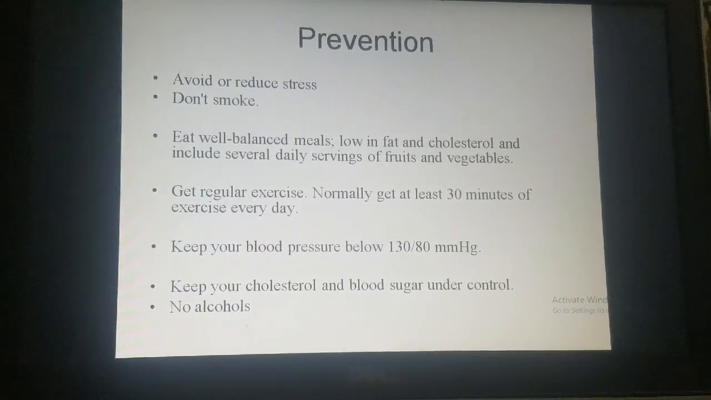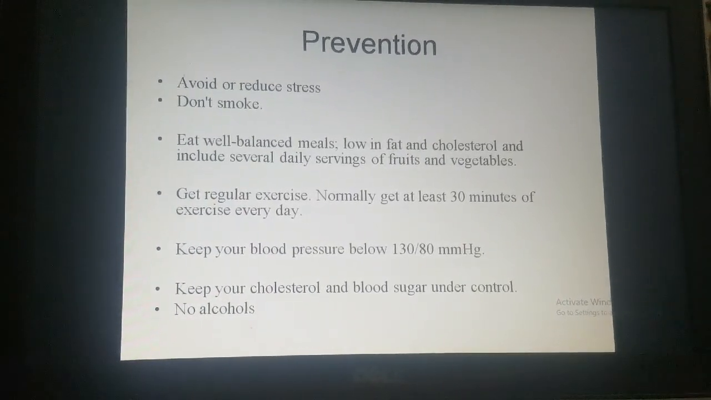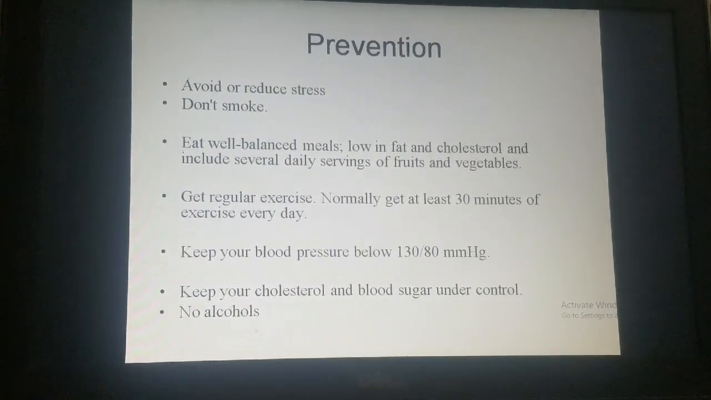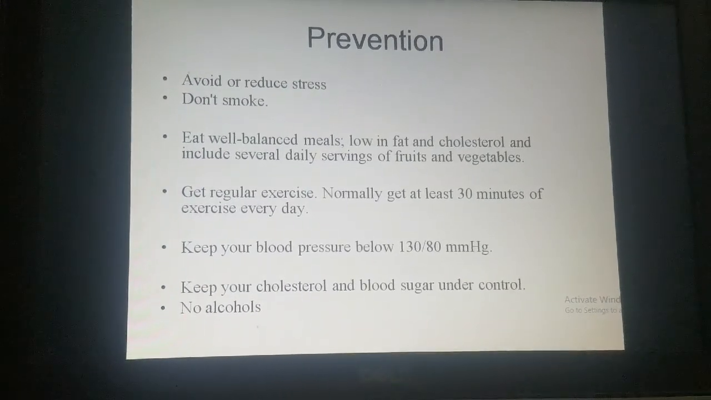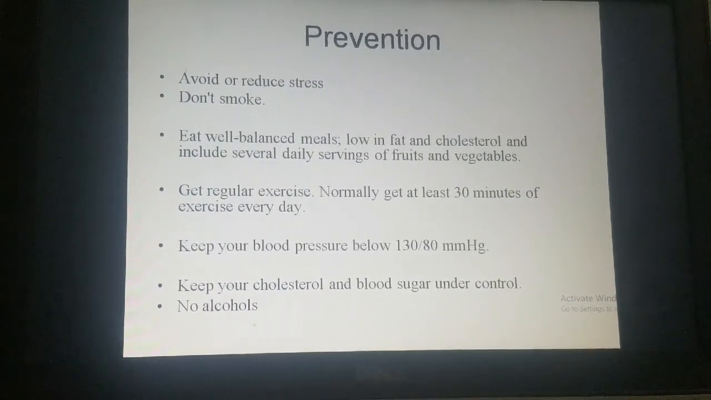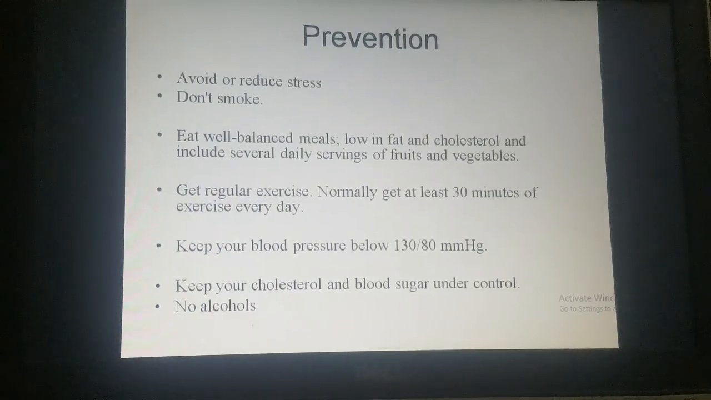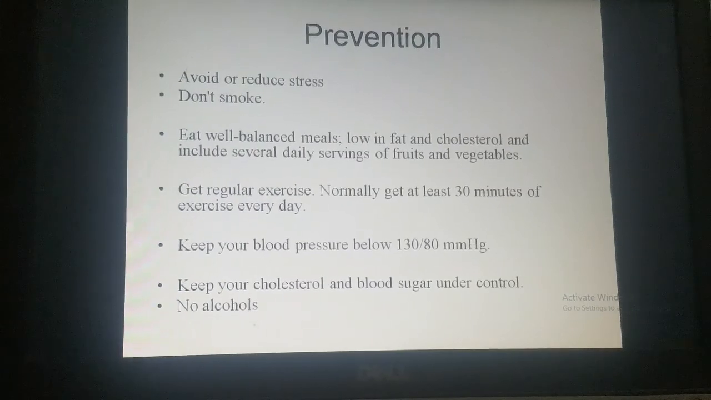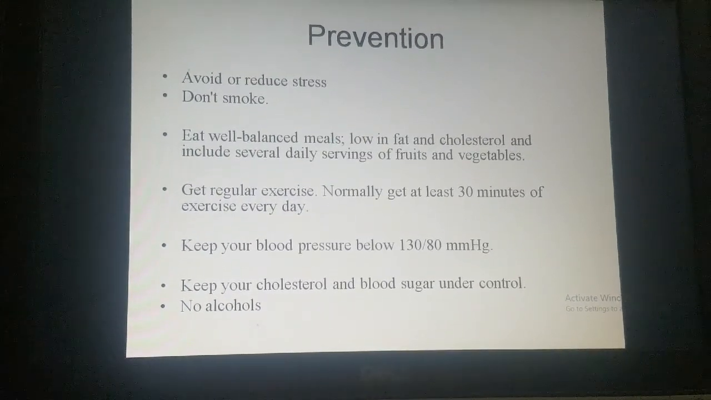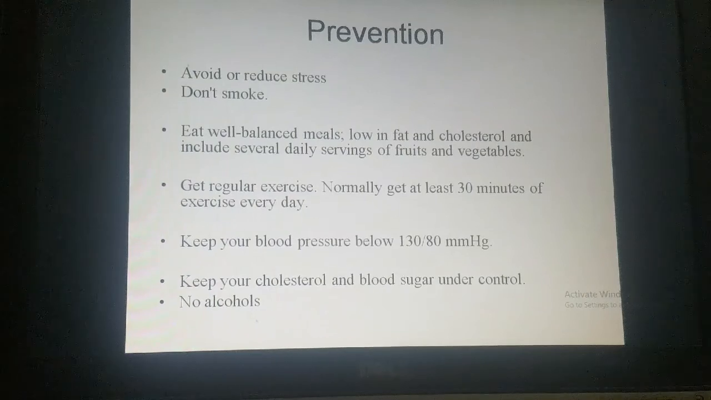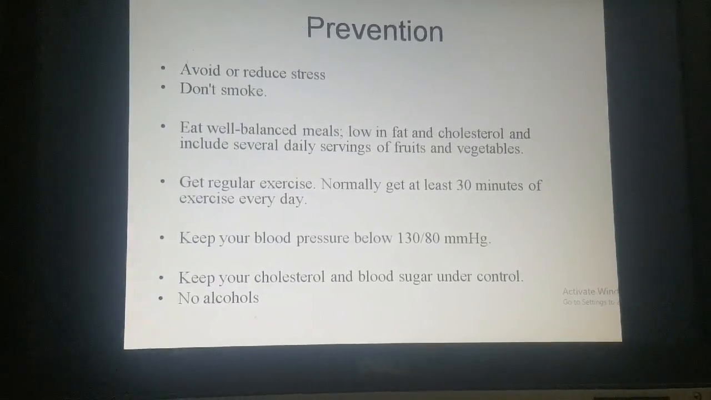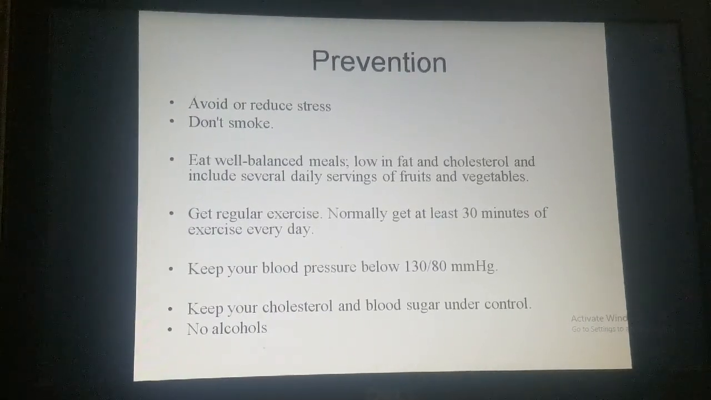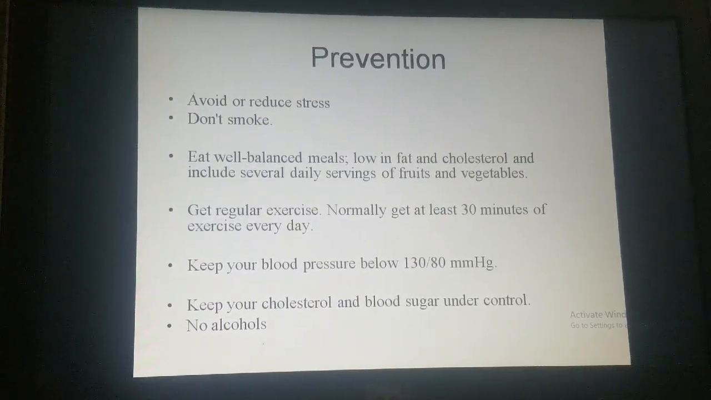Now we move towards prevention. First of all, we have to avoid or reduce stress. Don't smoke. Eat a well-balanced meal that is low in fat and cholesterol, with servings of fruits and vegetables. Get regular exercise. Normally a person should have at least 30 minutes of exercise. But if you have diabetes or any other condition, you have to increase this time, from 30 to 60, or even 90 minutes.